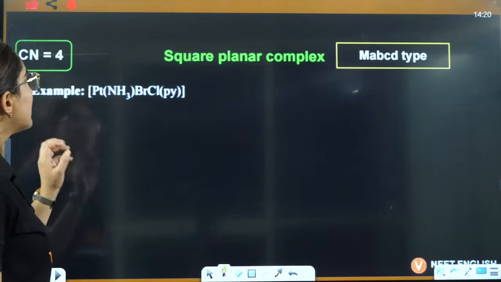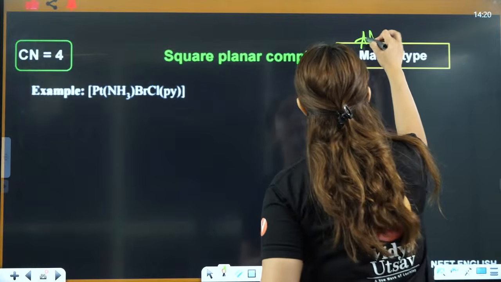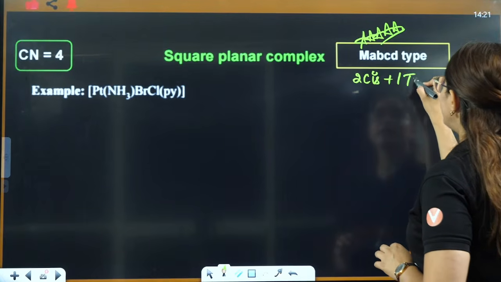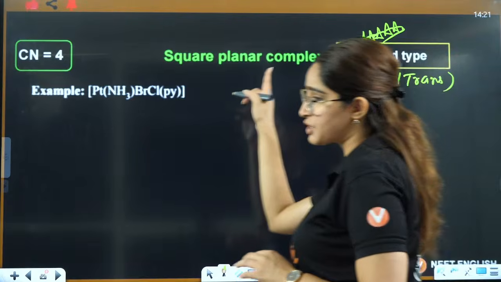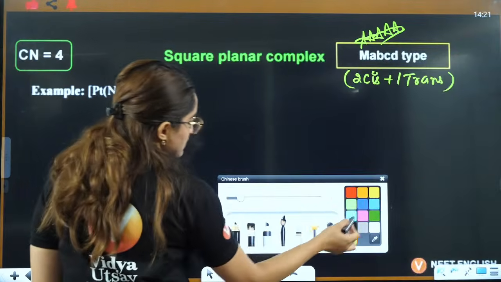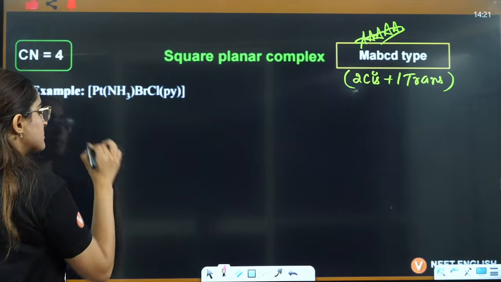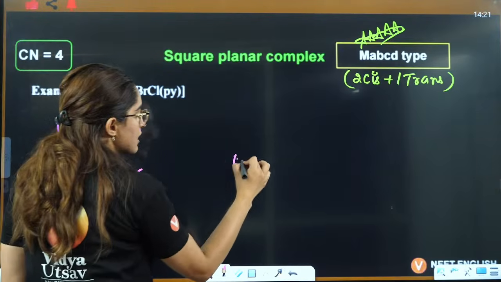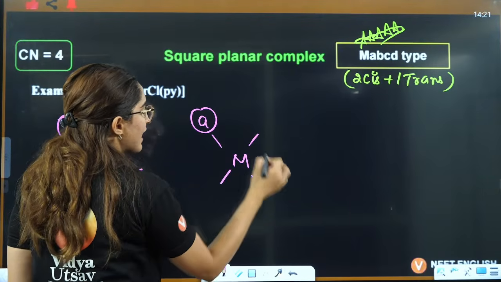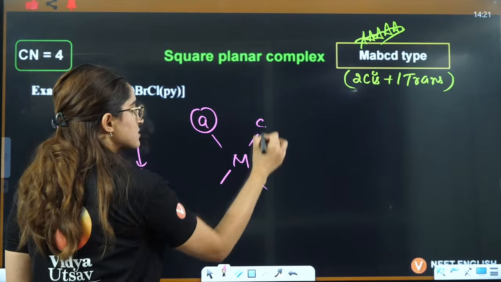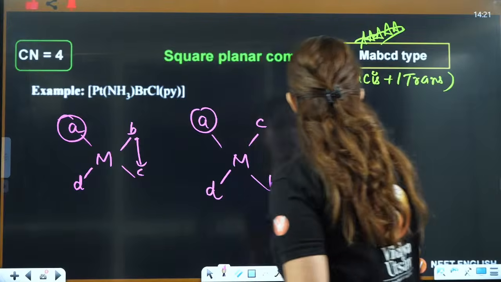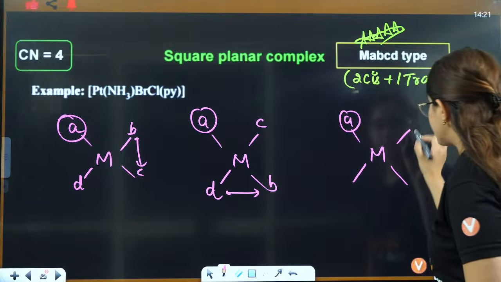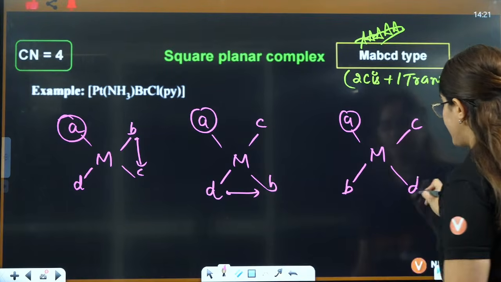It is also showing. Next example is one of the famous examples, that is MABCD. Here always you will have 2 cis and 1 trans. Remember it as it is. They ask you this very frequently. So let's say this is M A B C D. I will fix A here, right? Now when I fix A here, I will exchange the other two. B and C I'll exchange. This is C, this is B, this is D. Now again I have fixed A only here, right? I'll exchange D and B. So this is C only, this will be B and this will be D.